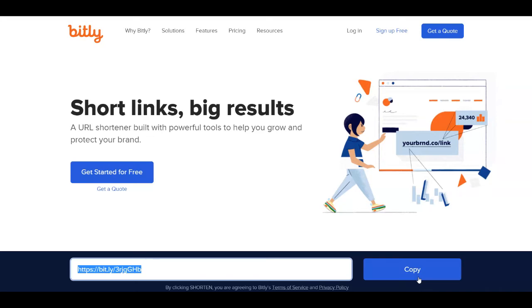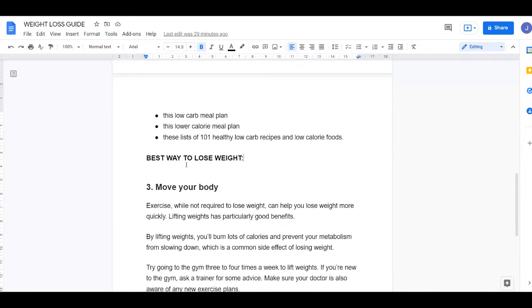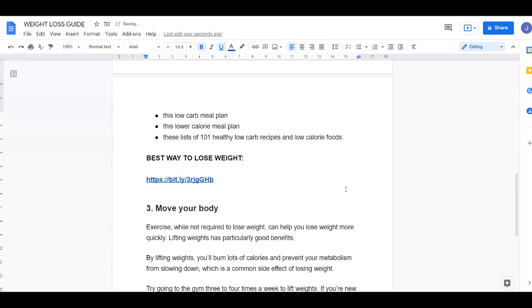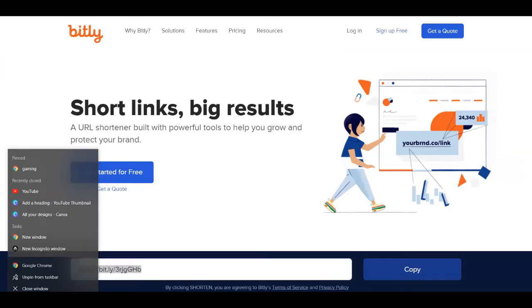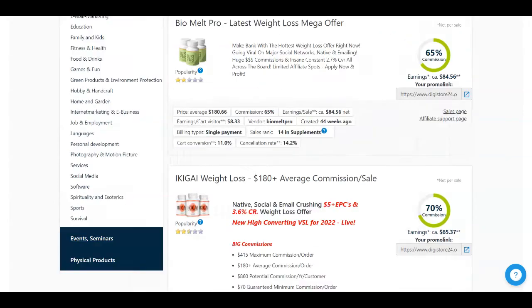So once you copy your shortened link, you need to go over to your guide over here, and inside it you can write something like best way to lose weight, and then all you need to do is paste your link over there. So like this, people are going to read your article, they are going to see the link inside it, they can click on it, they can go over to the product here at Digistore24 and they are going to purchase it, and therefore you can make money again and again.